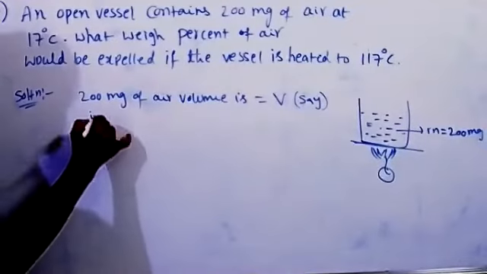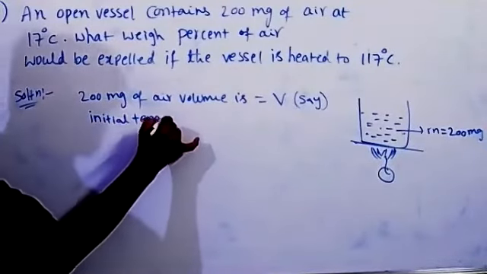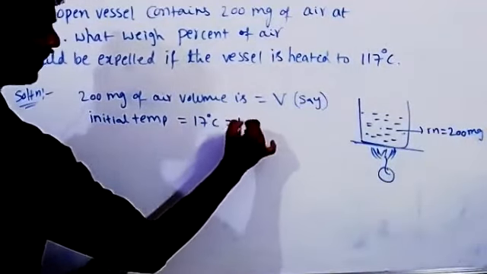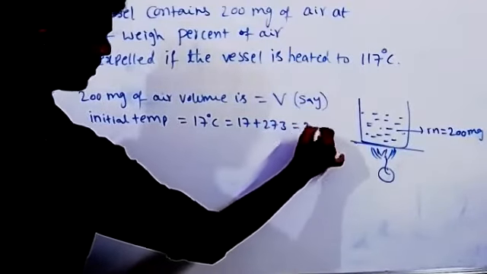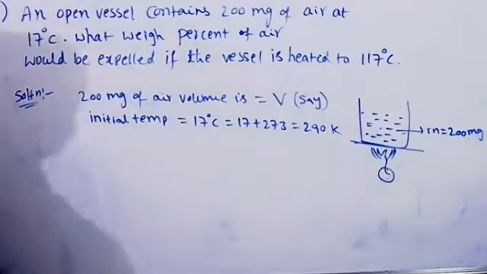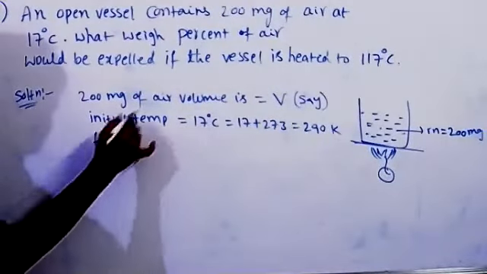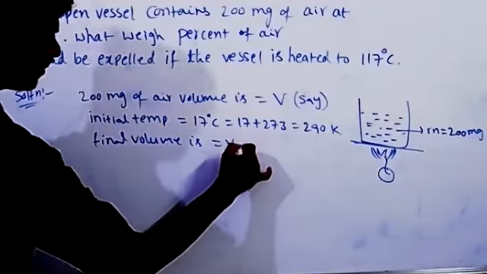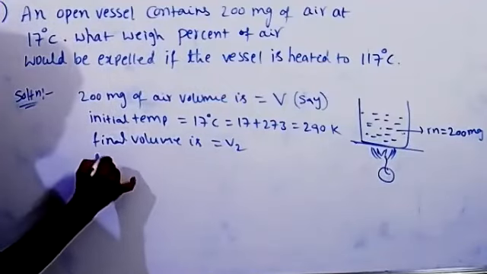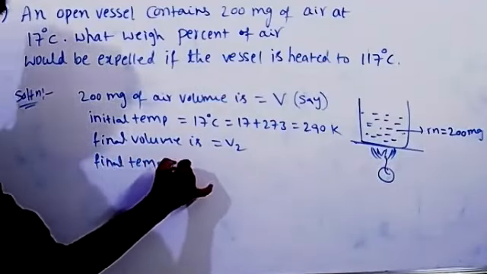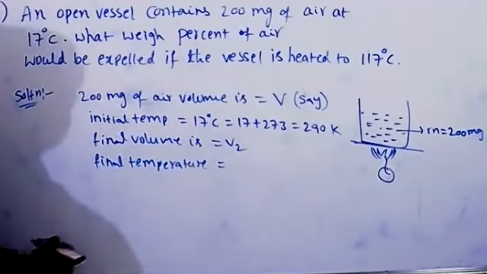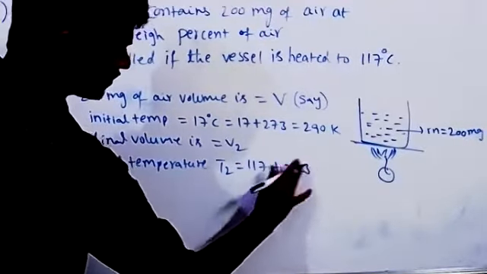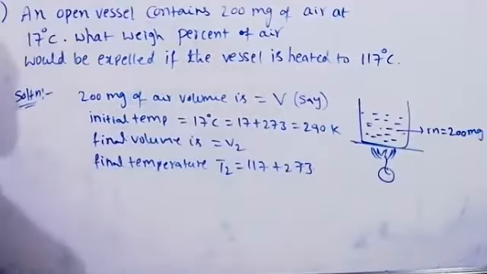And we know initial temperature is 17 degrees centigrade, 17 plus 273, 290 Kelvin. And this is initial volume V. Final volume is V2 mL. And final temperature T2 is equal to 117 plus 273, 390 Kelvin.